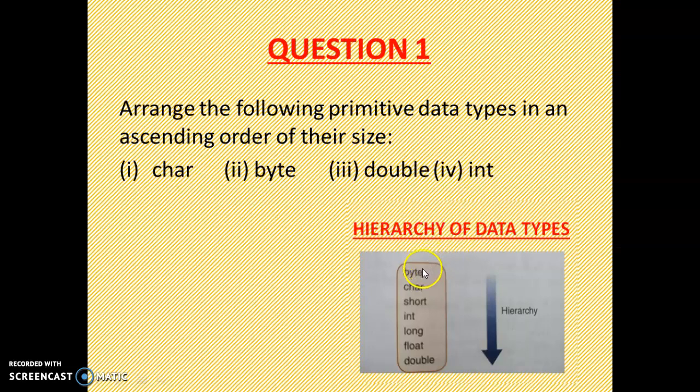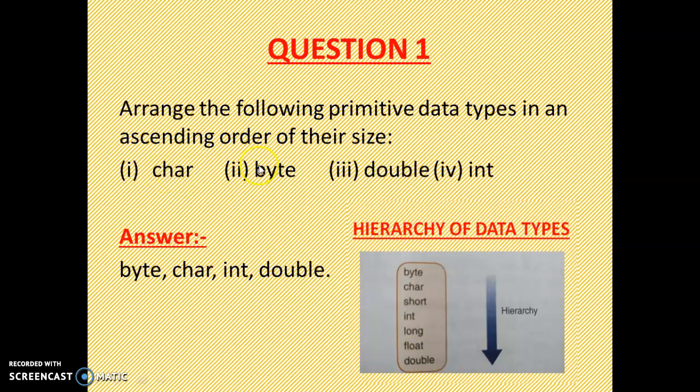Byte comes first, so you write down byte, then char, then int, then double comes at last.